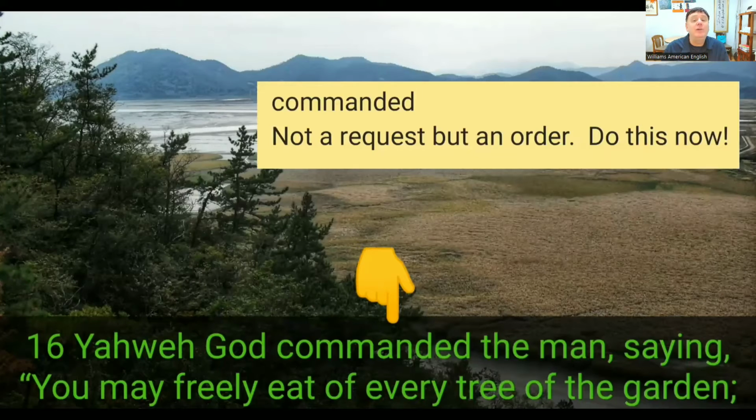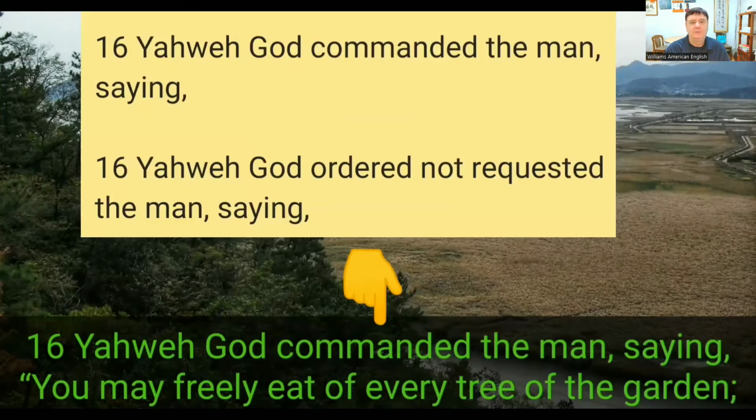Like if you're captain of a ship, you command people, you don't request. Do this now. So Yahweh God commanded the man, saying, Yahweh God ordered, not requested, the man, saying,